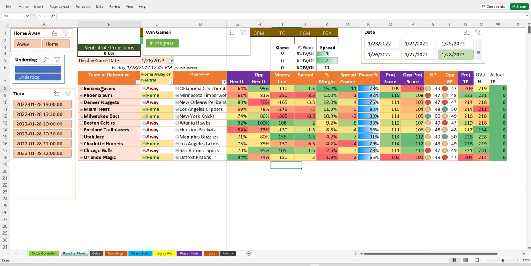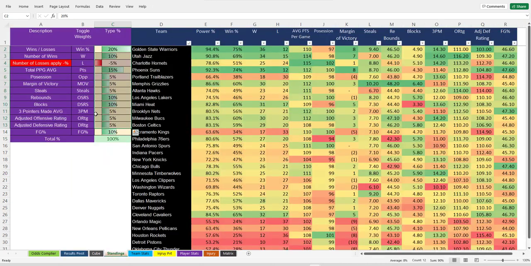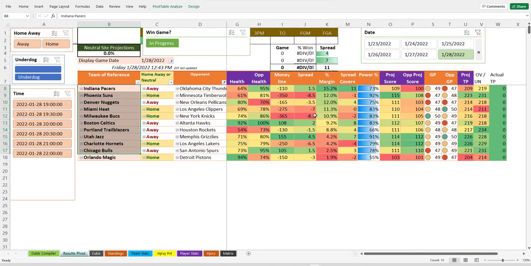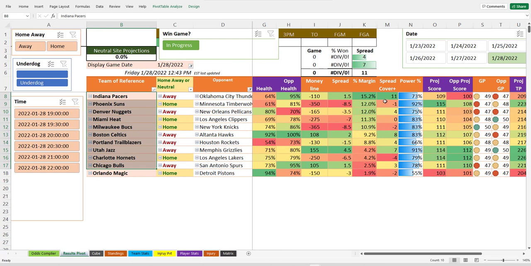Well, the order has generally been pretty good, NBA. I mean, whatever distribution we've been using here in this standing sheet, it's kind of just a basic distribution of stats. Somehow NBA has actually been a success since we started this, almost on like day 2 or day 1 even. It really has been good. So what do we do here? You look at spread cover numbers. You look at health numbers.